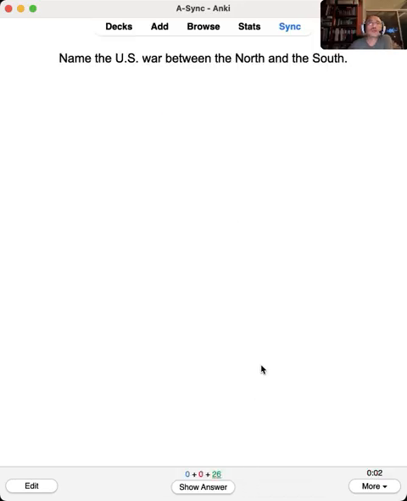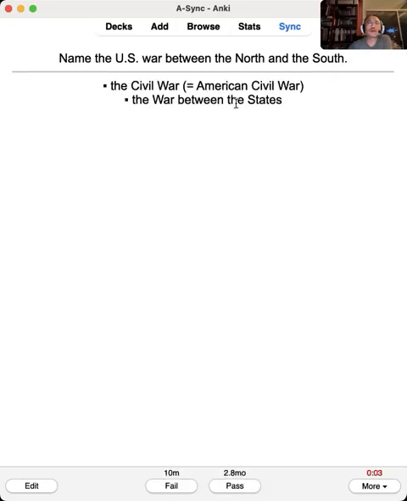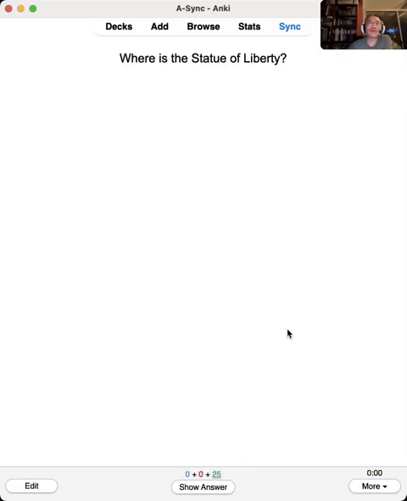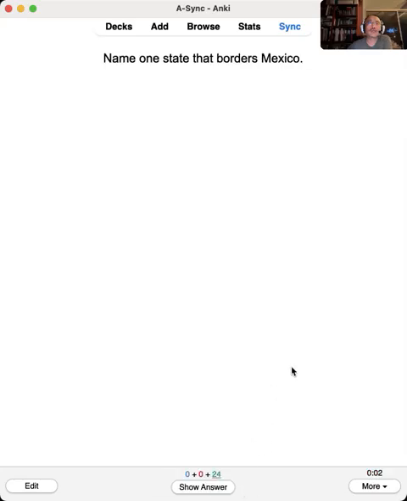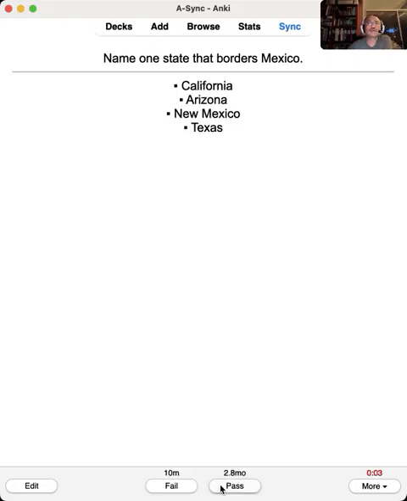The U.S. war between the North and the South. Civil War, American Civil War, the war between the states. Where is the Statue of Liberty in New York? It is on the New York Harbor, Liberty Island. Okay. Name one state that borders Mexico. California.